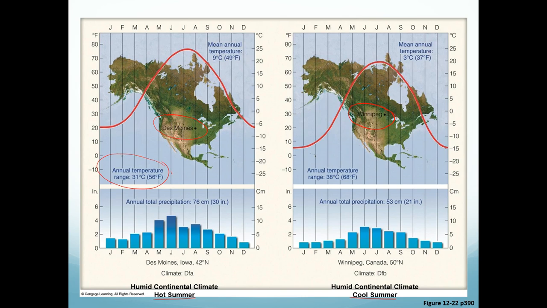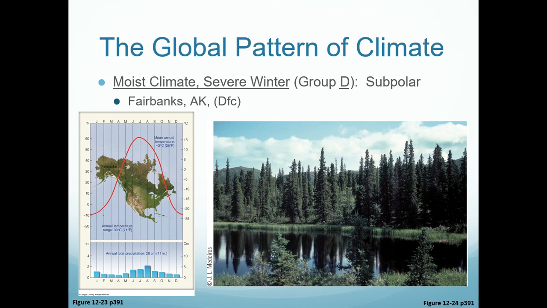Temperature range in Des Moines is 56. Temperature range in Winnipeg is 68. So we're talking quite a range in temperatures, which again emphasizes the really clear seasons between winter and summer. Notice their precipitation, about the same as the Group C climates, 30 inches, 21 inches. So you get a decent amount of precipitation.